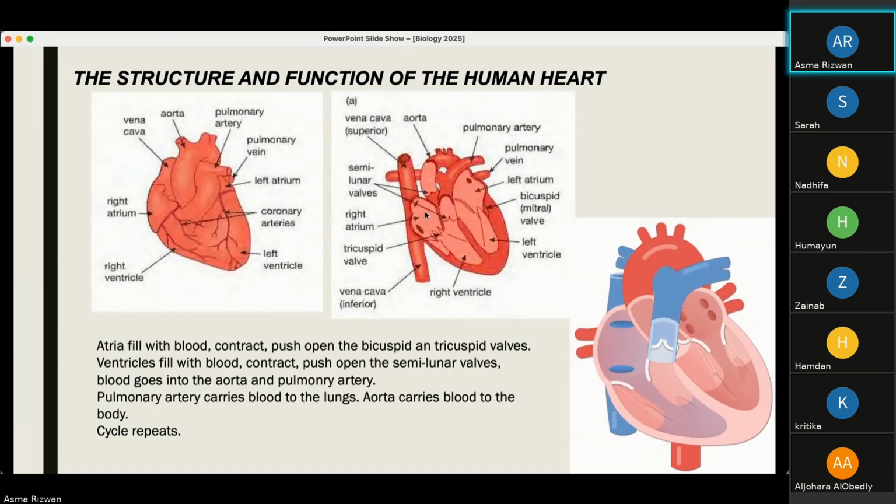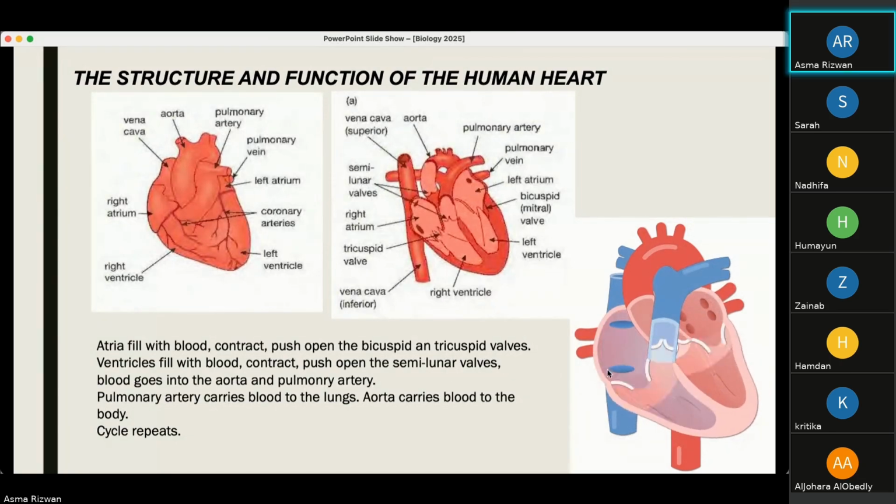This is brought to the right atrium by the vena cava. The inferior vena cava brings in blood from regions below the heart, and the superior vena cava brings blood from the regions above the heart, which are the arms, upper arms, and the head and the neck. This deoxygenated blood enters the right atrium, right?